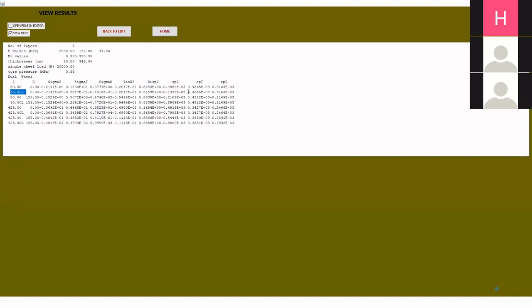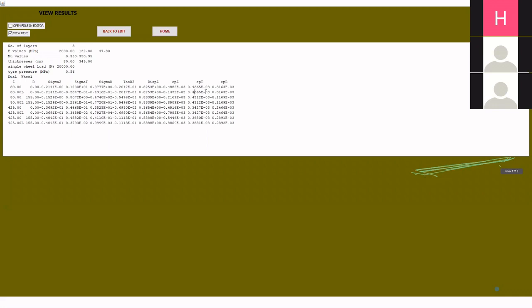So we will come here and see EPT and EPR, epsilon T and epsilon R. Whichever is higher of these two, we will take that value. You can see the higher of these two is the first one, 0.466 E, in other words 466 into 10 to the power minus 6.